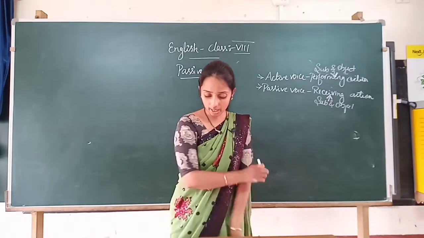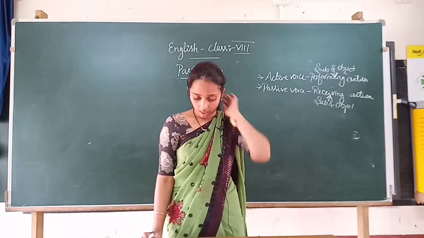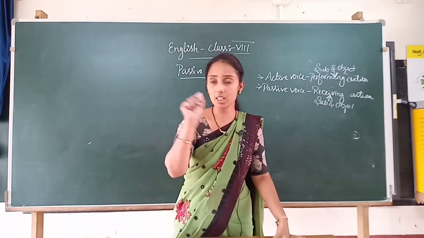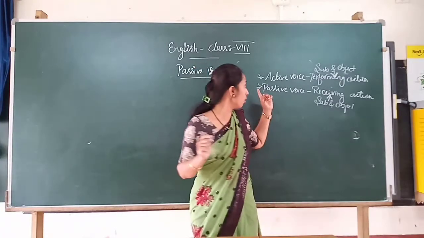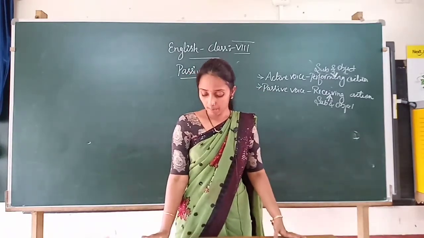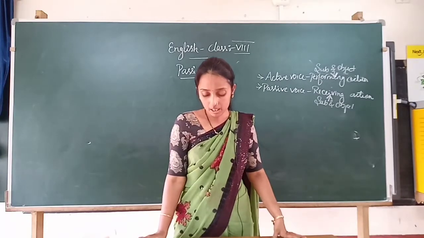So next point, write down. In other words, don't give a number, just give an arrow mark and write down the clues which I am giving, okay? In other words, the most important thing or person.